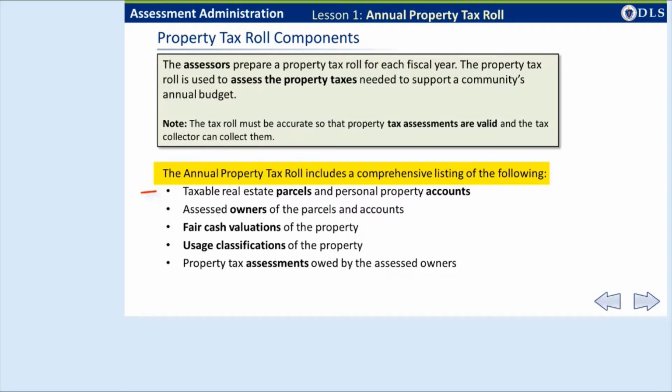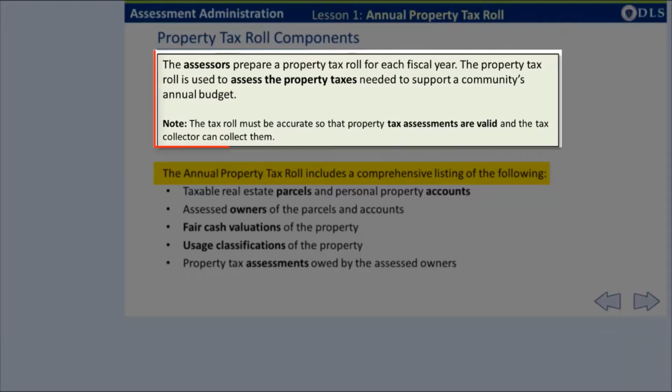The list includes the taxable real estate parcels and personal property accounts in the community, the owners of those parcels and accounts to assess, the fair cash valuations of the taxable properties, the usage classification of the taxable properties, and the property taxes assessed on the owners of the taxable properties, which is determined after the tax rate is set. Without the annual property tax roll, communities could not assess property taxes, and they would not receive the revenue needed to support their annual budget goals.